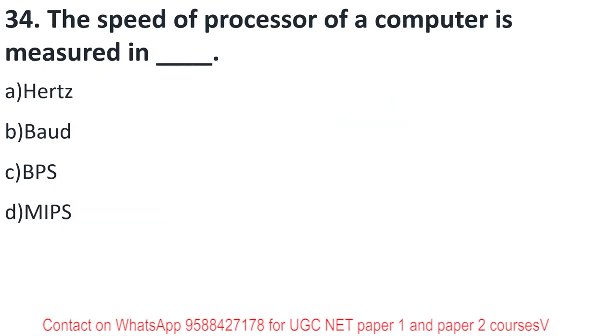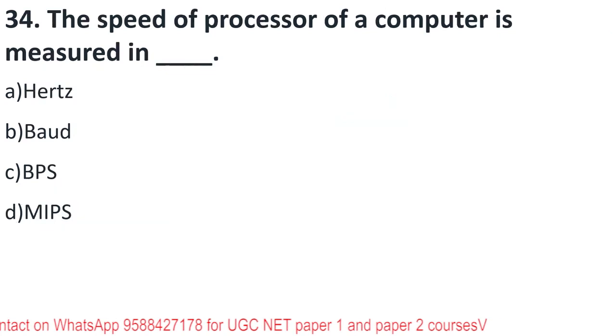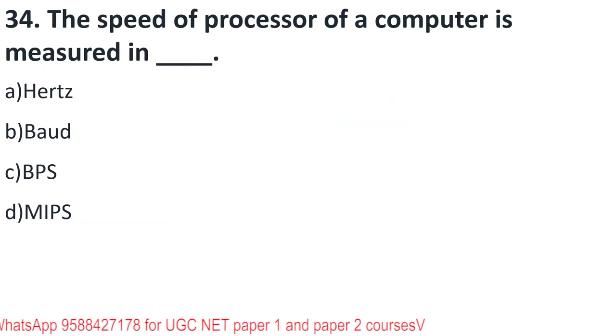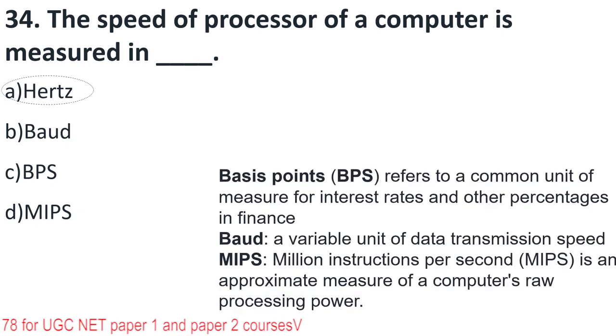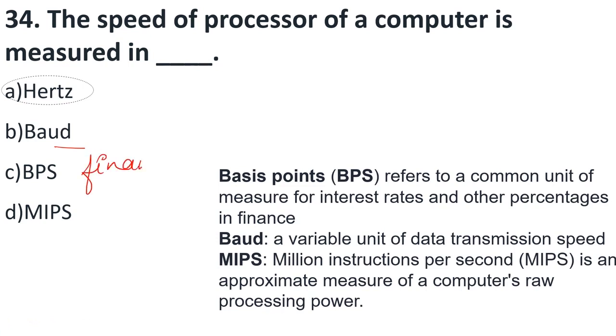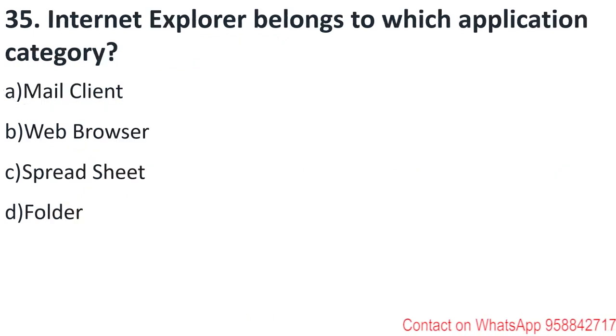The speed of the processor of a computer is measured in hertz, baud, bps, or MIPS. The right answer is option A, hertz. Let's look at the other options as well. Baud, students, is used for data transmission speed. BPS is used in finance. And MIPS is million instructions per second. So for processor speed, we use hertz, like 5 gigahertz, 6 gigahertz, like that.